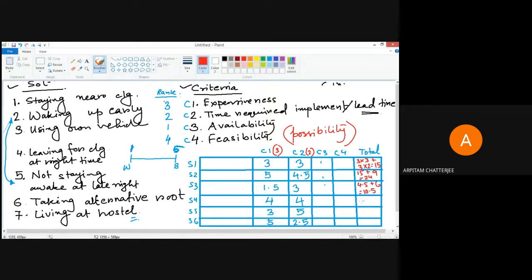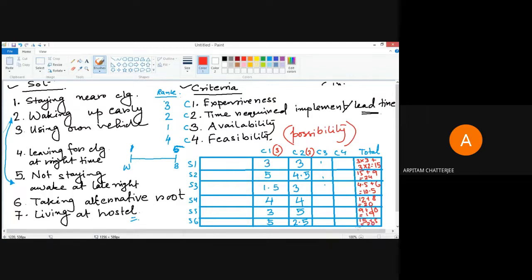This solution would have got 3 4s are 12 plus 8, so 20. Now 3 3s are 9, 5 2s are 10, that is 19. And the last one would have got 15 plus 5 equal to 20.